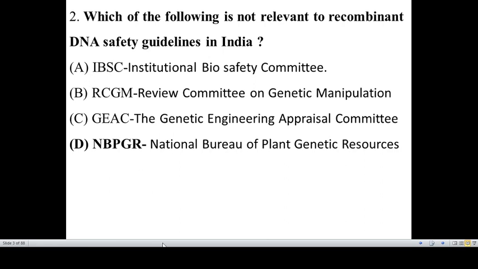The options are IBSC, RCGM, GEAC and NBPGR. IBSC means Institutional Biosafety Committee, RCGM means Review Committee on Genetic Manipulation, GEAC means the Genetic Engineering Appraisal Committee, and NBPGR means National Bureau of Plant Genetic Resources. What is the reason for studying the full forms or abbreviations? Sometimes they will ask what is the full form of IBSC, like that, friends. So the correct option is NBPGR, because it is a research institute situated in New Delhi.